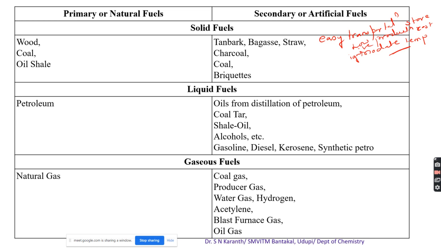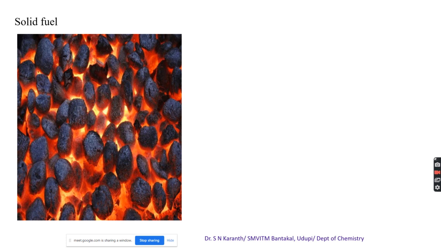Okay, so examples of primary fuel are wood, coal, and oil, whereas secondary fuels are charcoal, coke, etc. This is about solid fuel.